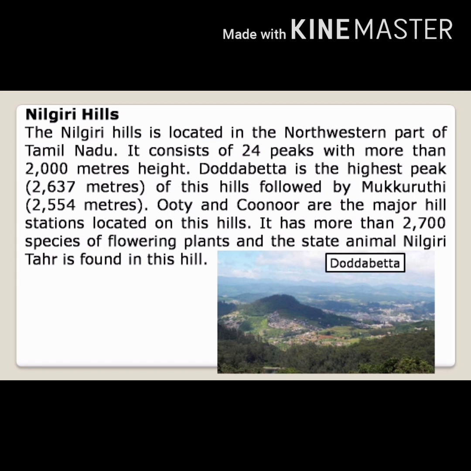Ooty and Coonoor are the major hill stations. We can see them located here, and it has more than 2700 species of flowering plants, nice flowers and plants, and the state animal, the Nilgiri Tahr. Which is our state animal? Varaiadu. The Nilgiri Tahr is found in these hills.